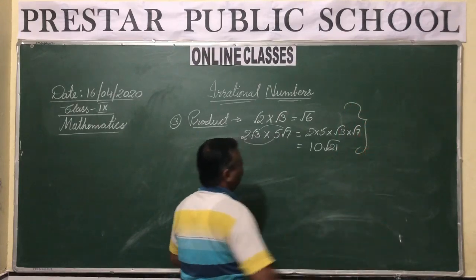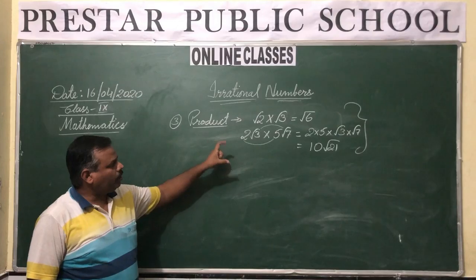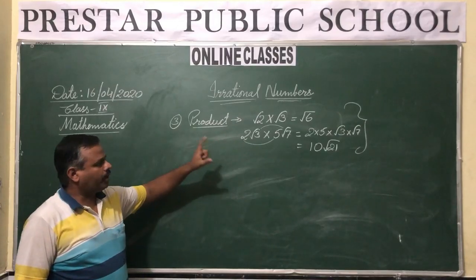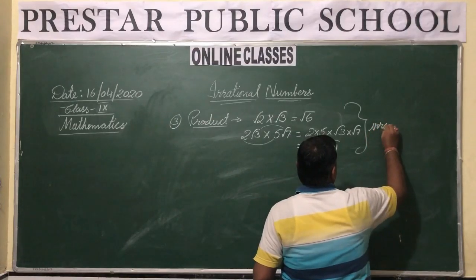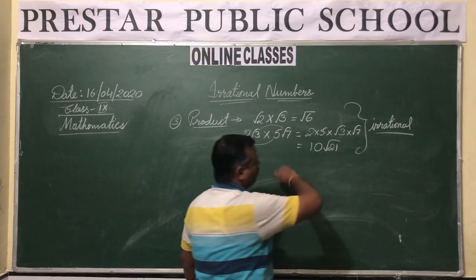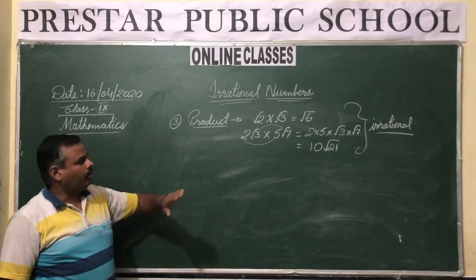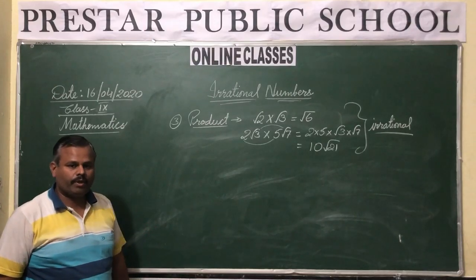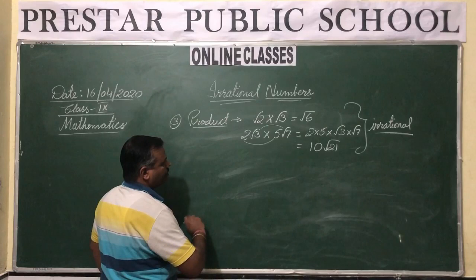Now here are the two examples which I have taken. What does it show? That if you multiply two irrational numbers, the product is irrational. Here the product is irrational. But the question arises, can the product of these two irrational numbers, any two irrational numbers, also be rational? If it is, then just let us have some more examples.